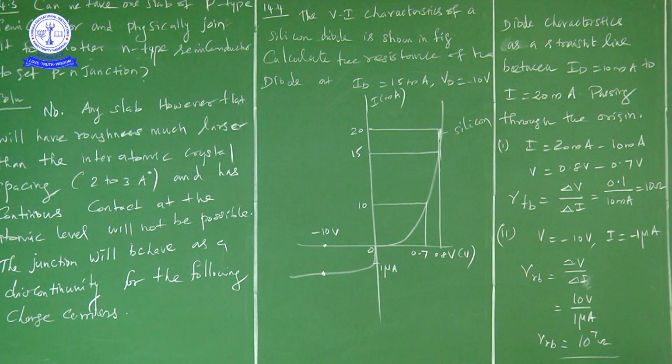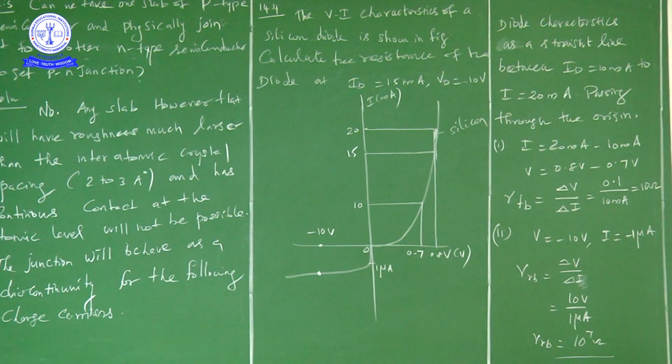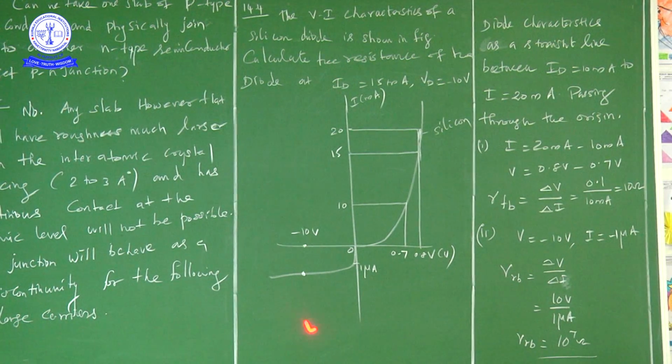The answer is no, because the roughness is much greater when compared to the interatomic crystal spacing, that is 2 to 3 angstrom units, and a continuous contact at the atomic level will not be possible. So there is no possibility for continuous contact. This is the main reason, right. The answer is no when we join a slab of p-type semiconductor to the n-type semiconductor physically to make a p-n junction diode, okay, right.